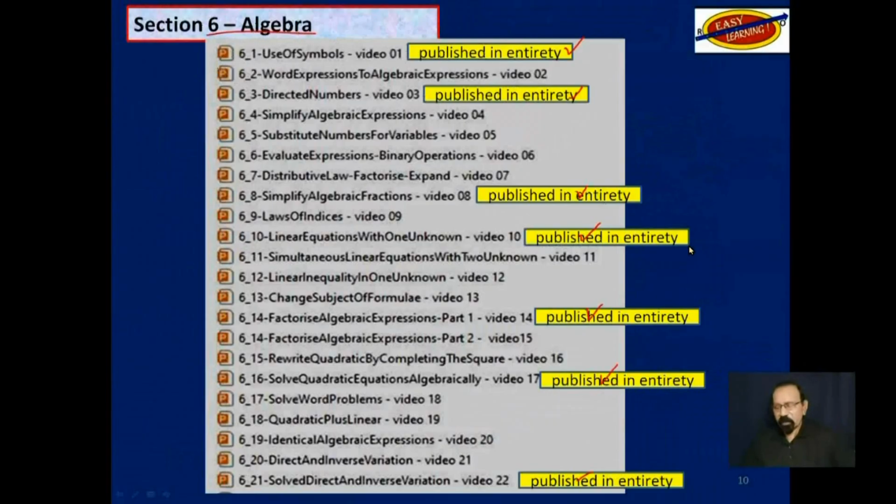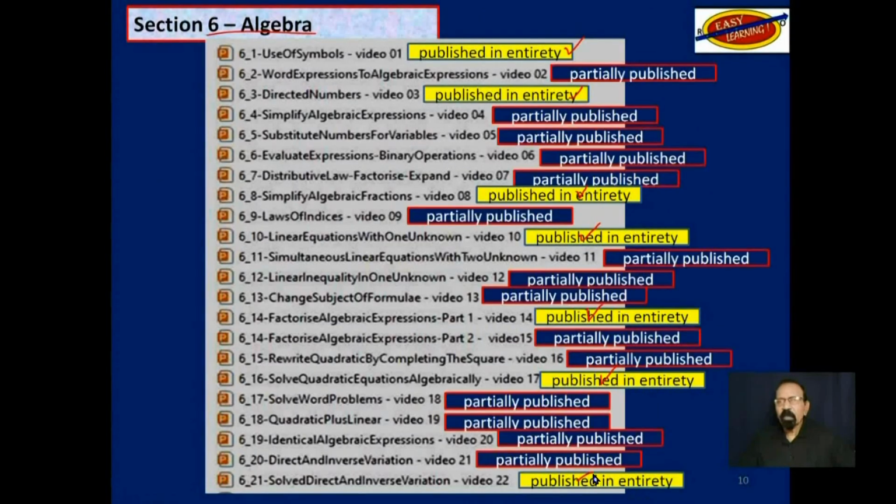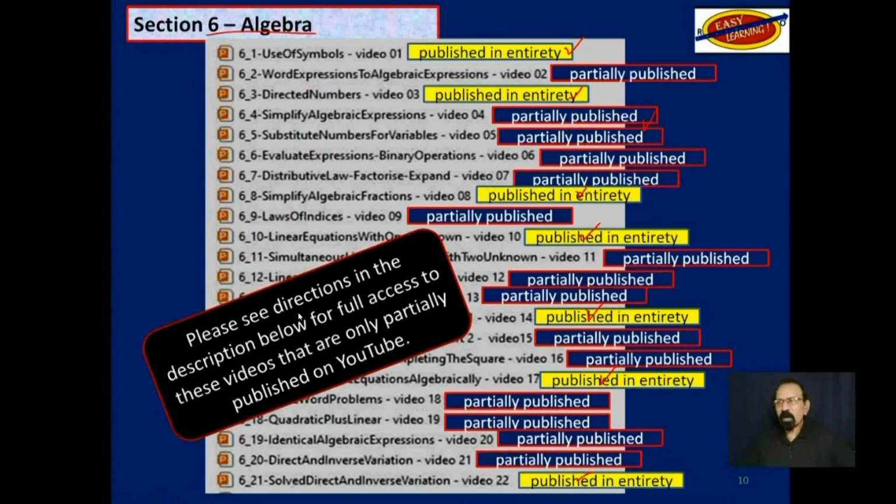So you have these 7 videos published in their entirety, and then the others are published partially, but even from those that are published partially, you can still learn something from them because they do deal with some aspects of those objectives. However, if you want to have full access to these videos that are partially published on YouTube, please see directions in the description below.